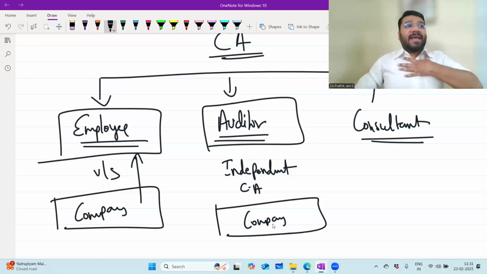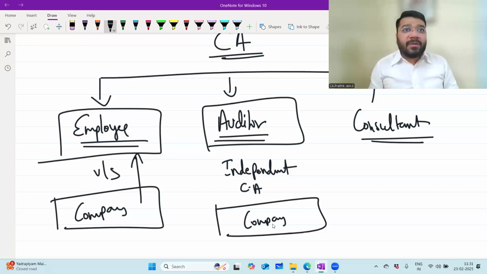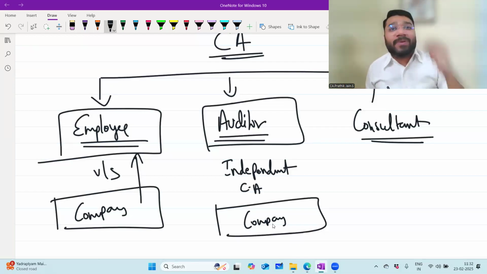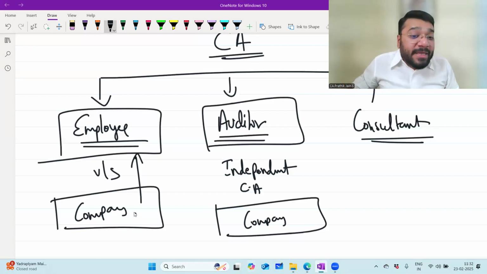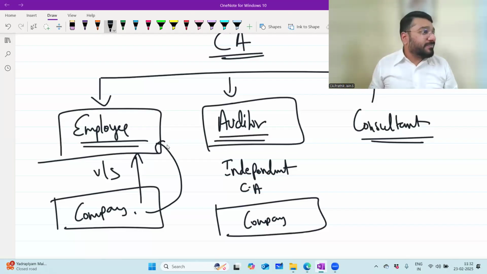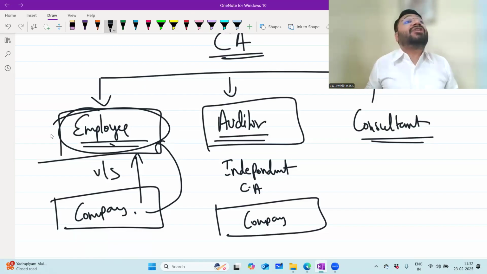As an employee, I can be influenced by the company. Why? Because my boss may say, I'll pay you 2 lakh rupees salary if you do this fraud and cheating. If you ensure that the transparency is not there, and the financial statement has some fraud in it, I'll do some fraud, but you should not disclose it. If you do that, I'll pay you 2 lakh rupees. A company has direct control over the employee. The influence is there. Hence, I as an employee cannot sign the financial statement of the company.